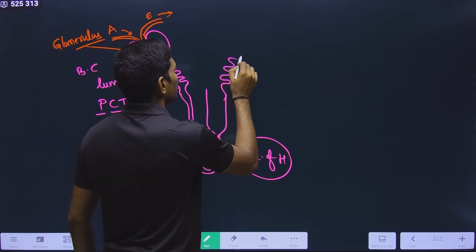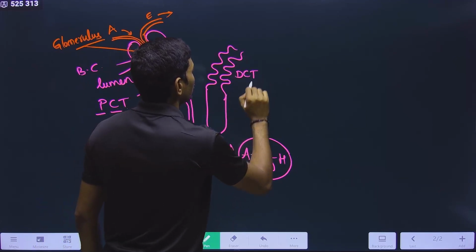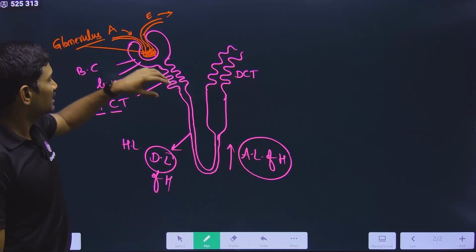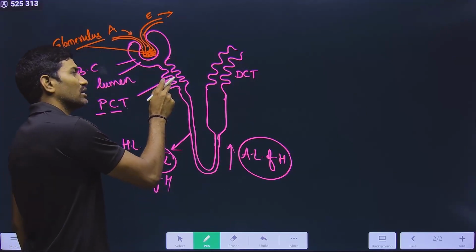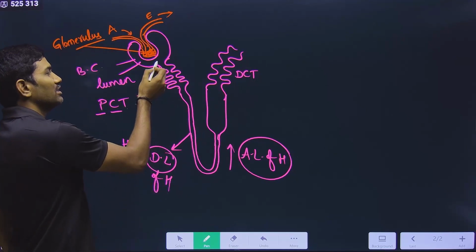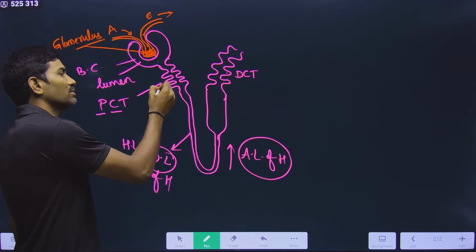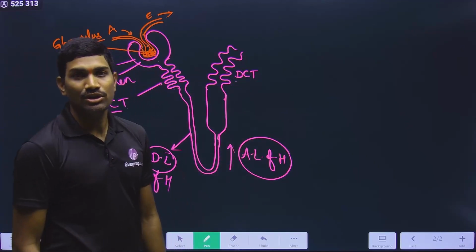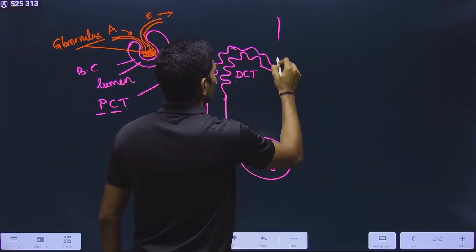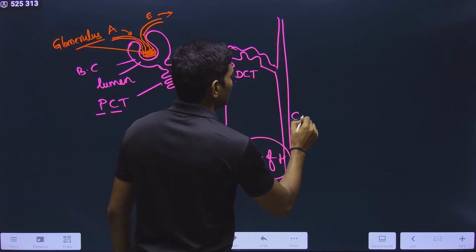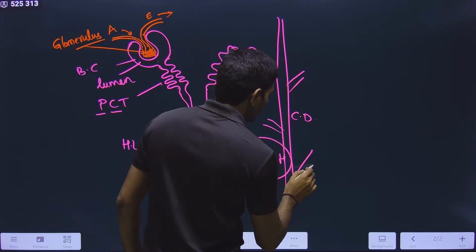And then finally what happens? Here it is again a continuation, again there is a folded structure, and this is called the distal convoluted tubule. Structurally this is present away from the Bowman's capsule. This is also convoluted, that is also convoluted, but that one is nearer to Bowman's capsule and this one is far away. That's why one is the proximal convoluted tubule and this is the distal convoluted tubule. And this distal convoluted tubule opens into a collecting duct. This is the collecting duct. In this way many nephrons will open into this collecting duct.